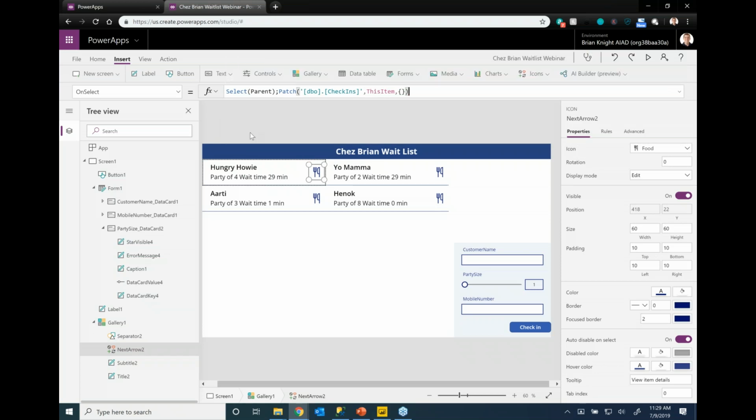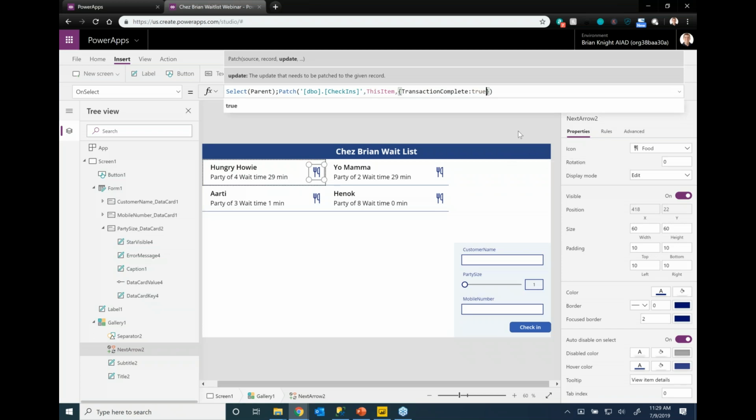So this is where it gets a little fun. It's not too bad though, code-wise, but this is where your update statement is going to be. Now, if a record's not there, it'll do an insert eventually. You have to tell it a little differently, but much the same way. In my case, I want to specify that the transaction is complete. I think it's called transaction complete is true. I'll do a comma. So the column name is transaction complete, and true is the value I'm setting it to.